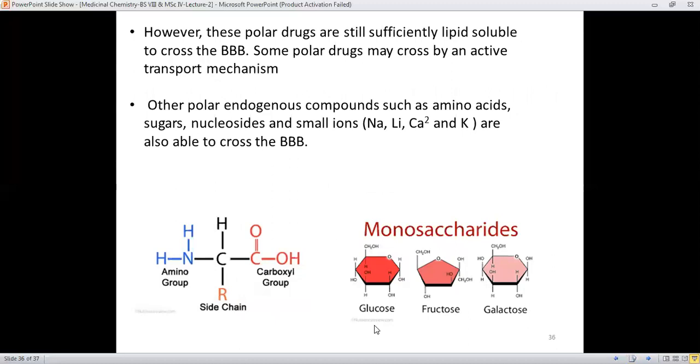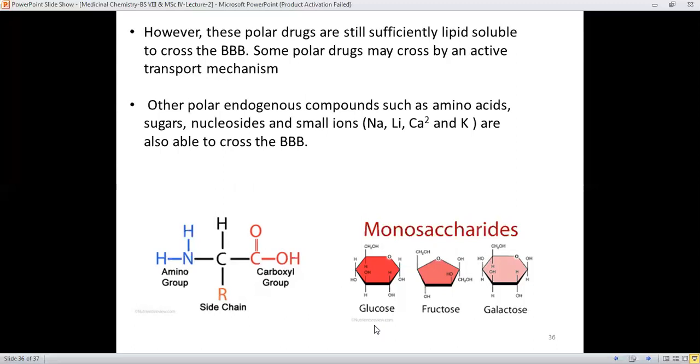However, these polar drugs are still sufficiently lipid soluble to cross the BBB, and some polar drugs may cross by active transport mechanisms as well. And other polar endogenous compounds such as amino acids, sugars, nucleosides, and small ions like sodium, lithium, calcium, potassium are also able to cross the BBB.